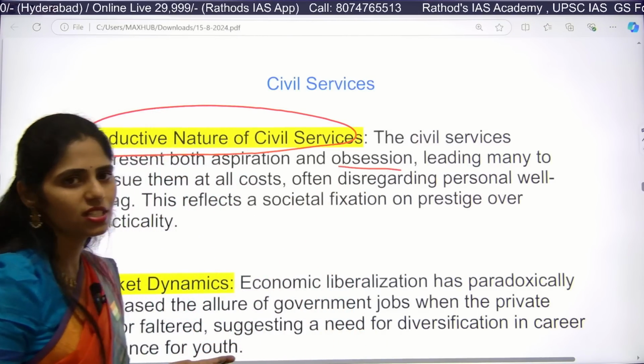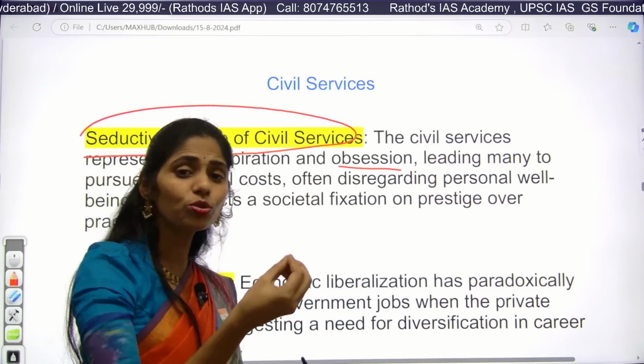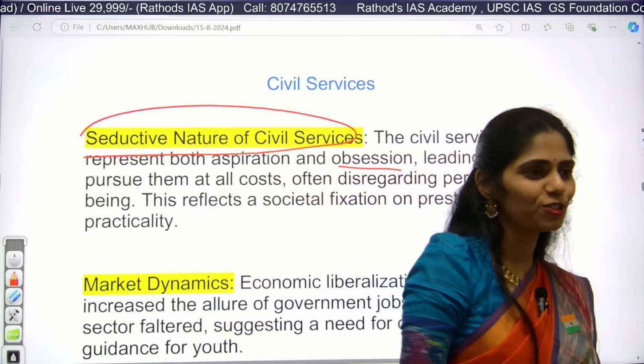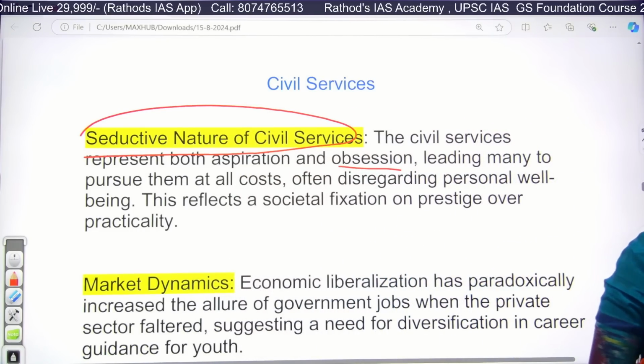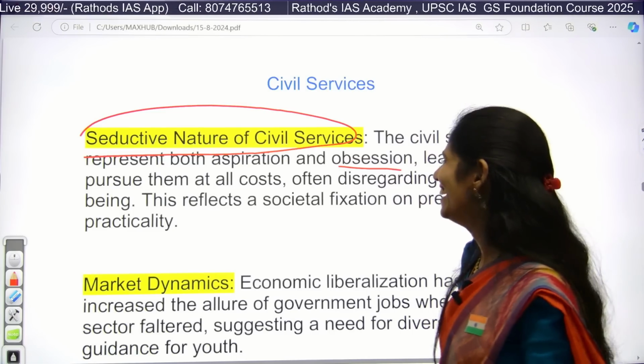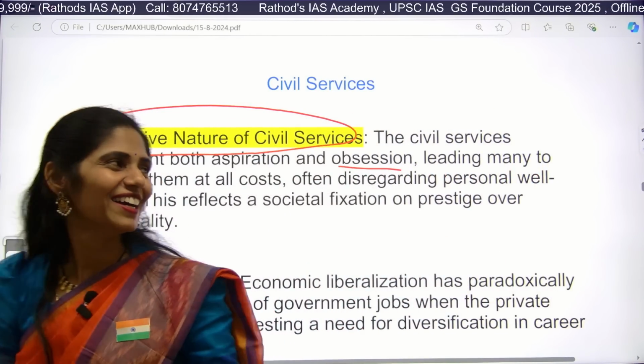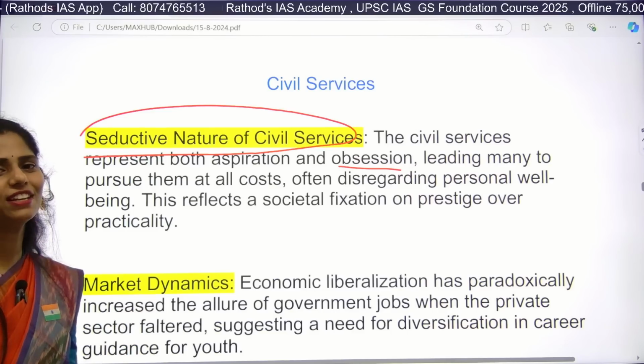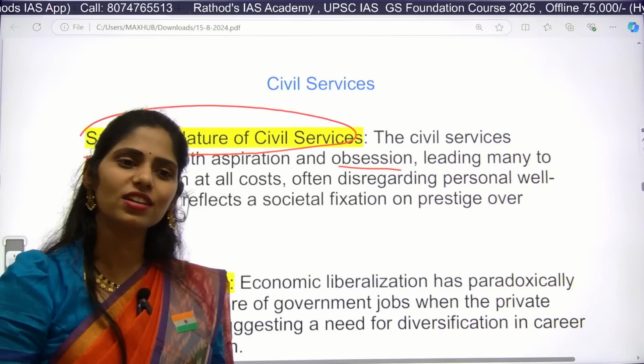Because of the respect and everything, many students select civil services as their career.